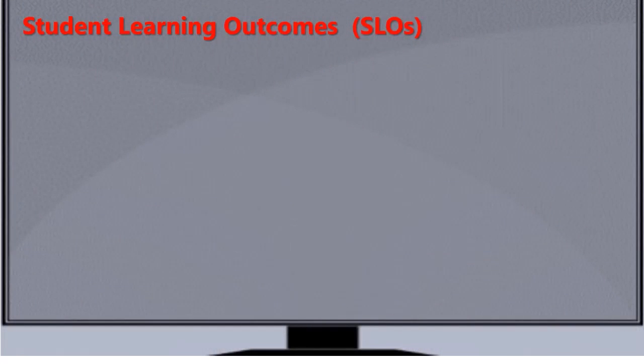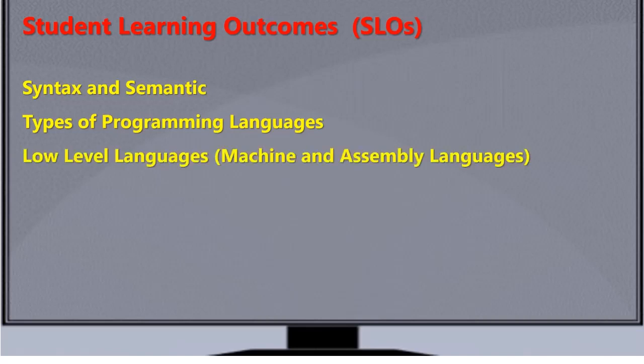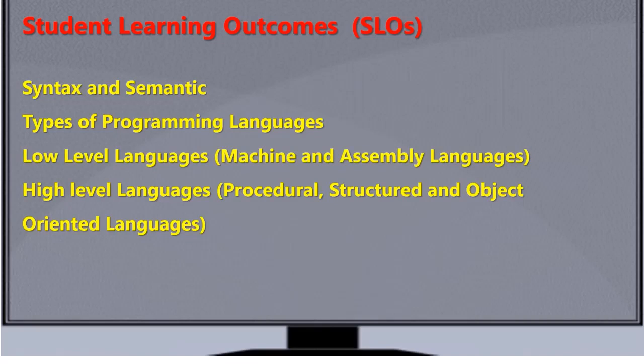Today's learning outcomes are syntax and semantic, types of programming languages, low-level languages such as machine and assembly languages, high-level languages, procedural, structured, and object-oriented languages, introduction to C and C++.